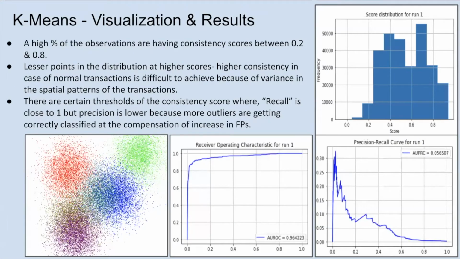By visualizing the results, we observe that a high percentage of observations have consistency scores between 0.2 to 0.8. At higher scores, there are fewer points because of variance in spatial patterns. There also exist certain threshold values of consistency score where recall is really close to 1, but precision is very low because more outliers are getting correctly classified at the cost of increasing false positives.